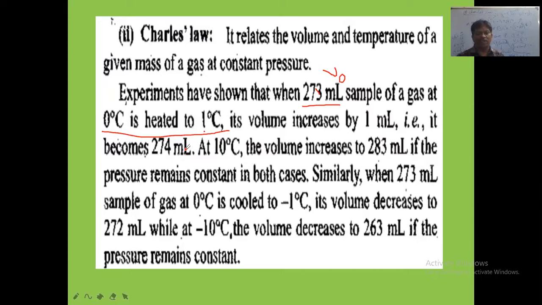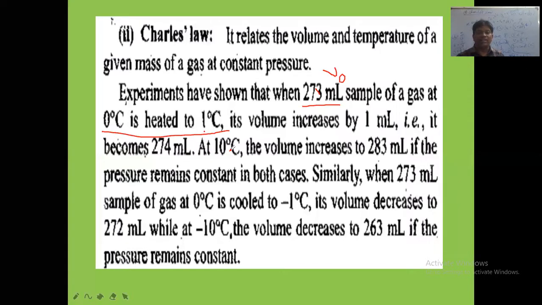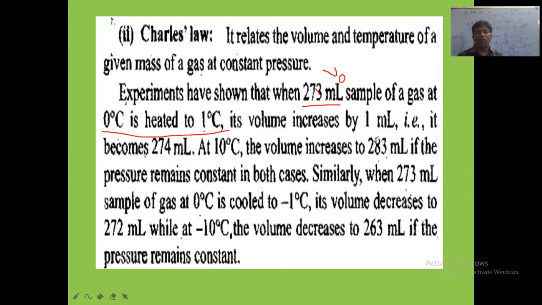This is an observed fact. And at 10 degrees Celsius, that means we have heated directly from 0 to 10 degrees. When you heat the gas from 0 to 10 degrees Celsius, the volume is observed to increase to 283 ml. 273 ml became 283 ml.